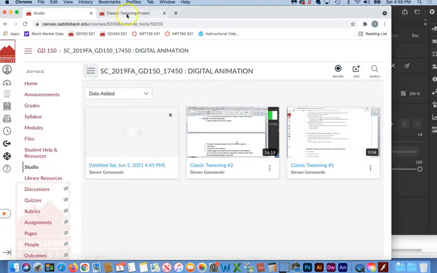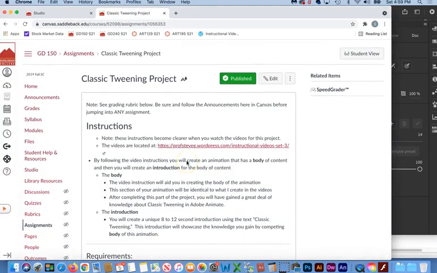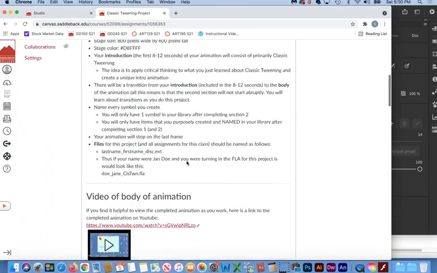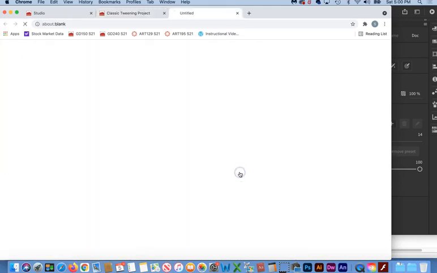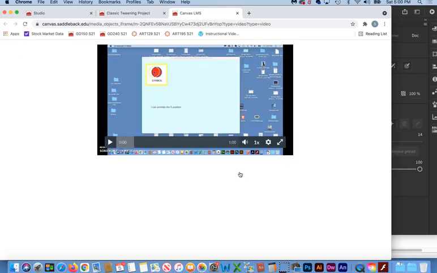First of all, you definitely want to be looking at this project page so you have all the copy and paste text. But I've added to the project page a video of the body of animation. And you can either watch it directly on YouTube or you could download it if you want by clicking on this button. It's about 2.5 meg, and that looks like this time it opened it up inside of a window here in my browser. So let's just say that's good enough for now. If it's not, I can always email the class the file if you want it, since it's only 2.5 meg.